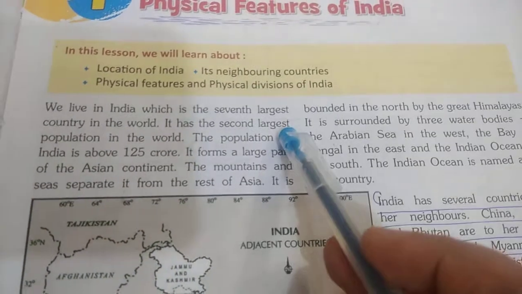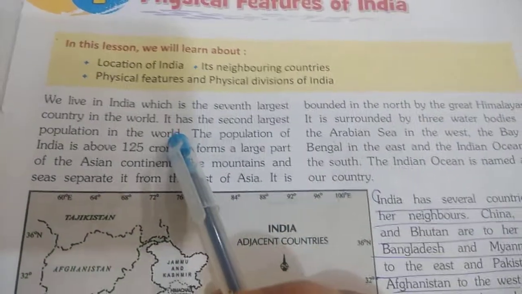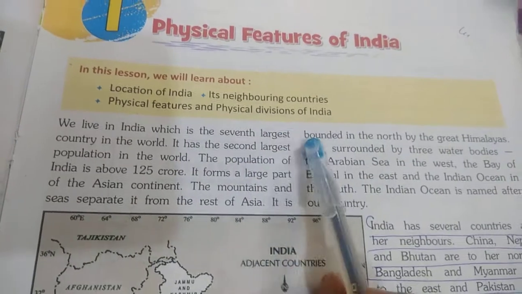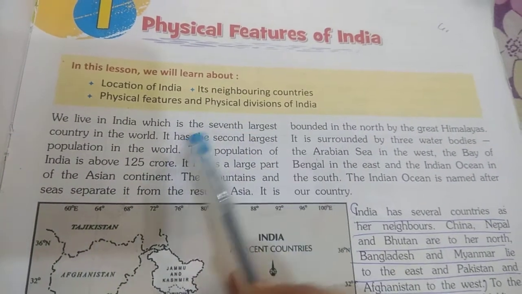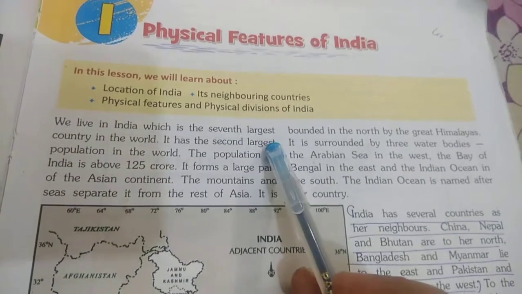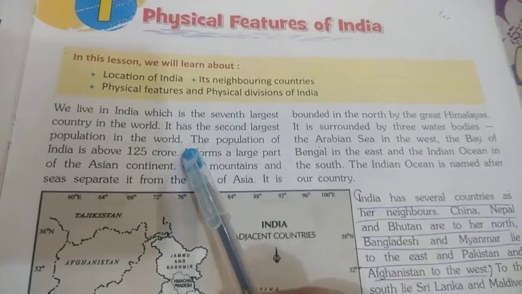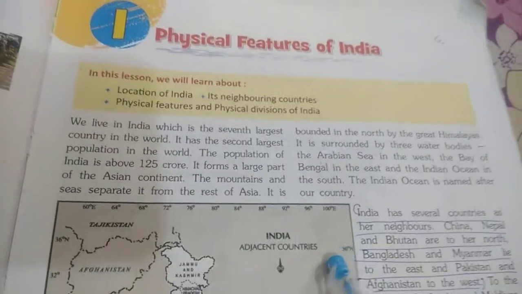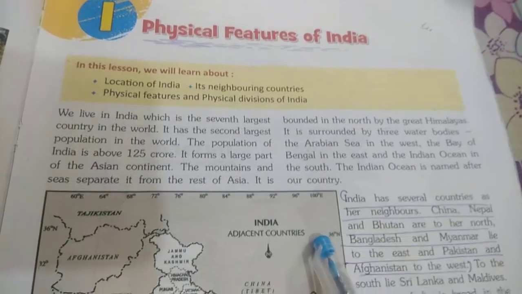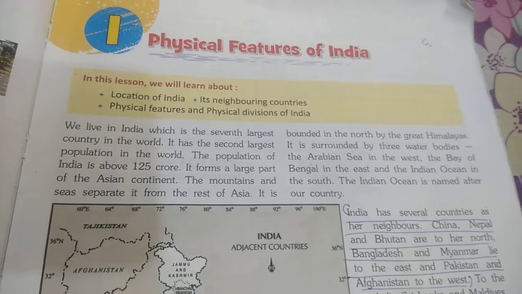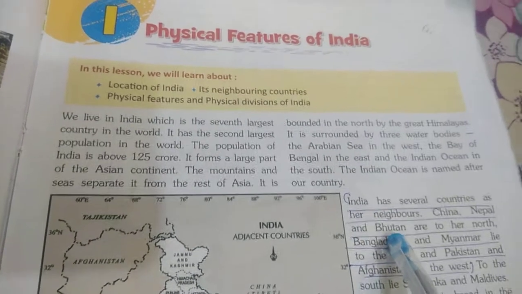Children, India is the 7th largest country in the world and has the 2nd largest population in the world, and the population of India is 125 crores. I think, children, now the population crosses 125 crores exactly.